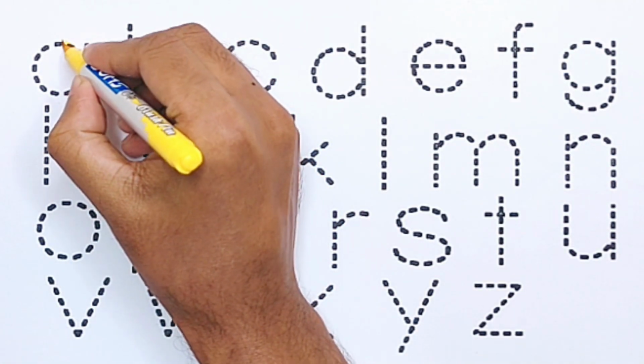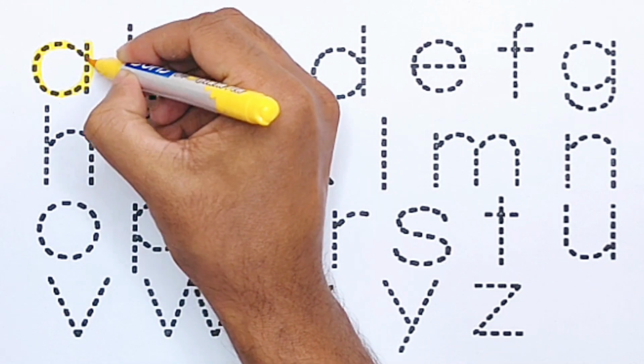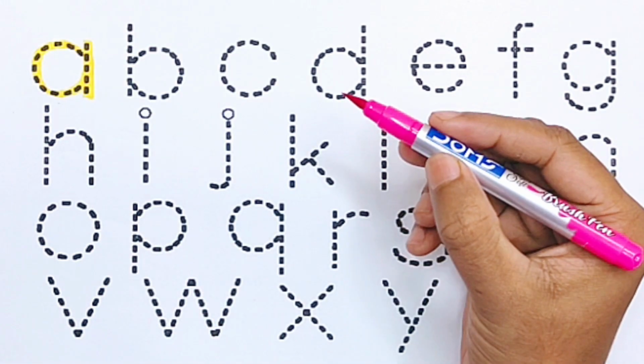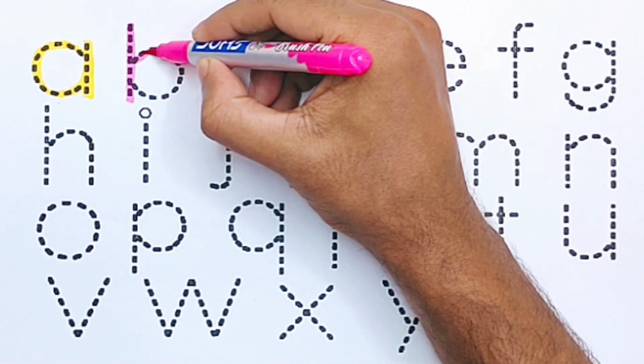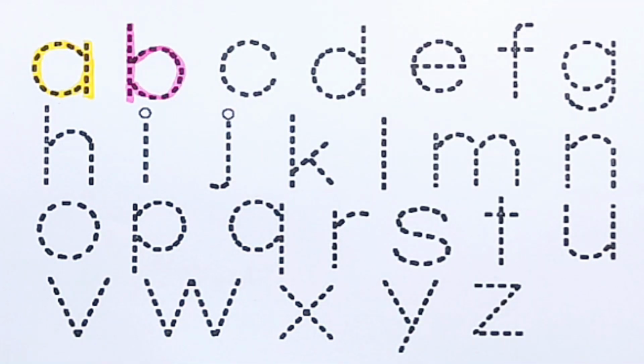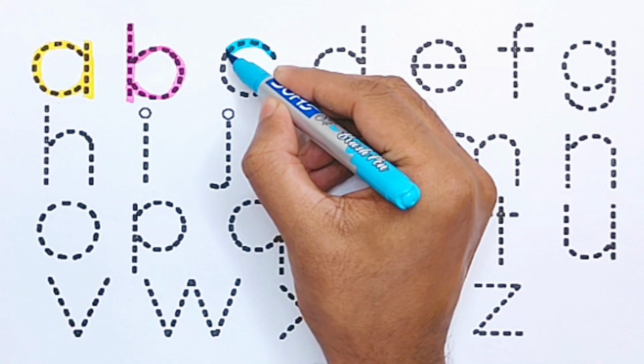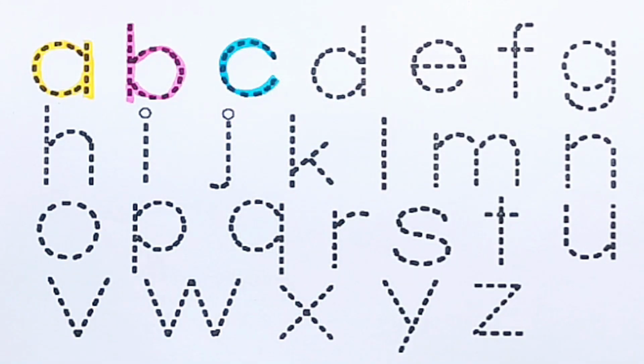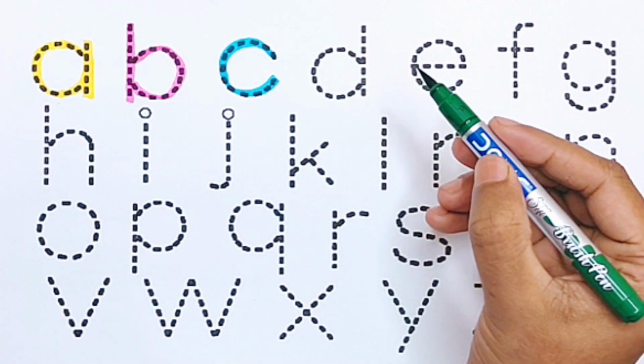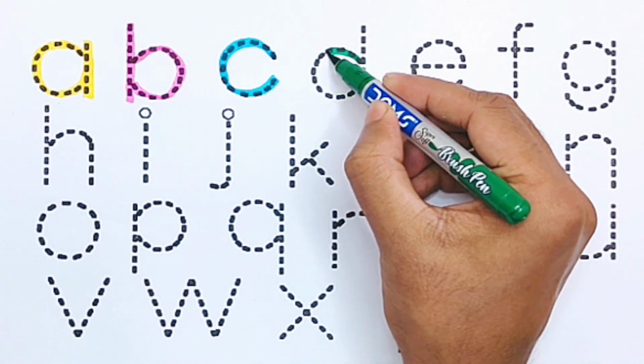Yellow color. A for apple. Pink color. B for banana. Sky blue color. C for cat. Green color. D for dog.